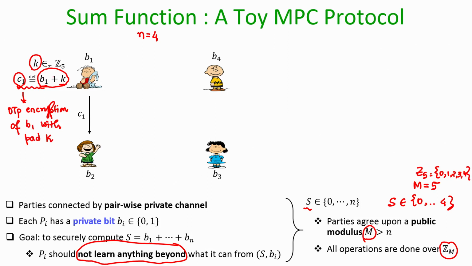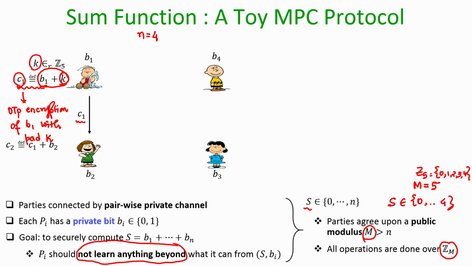And remember, this plus operation is performed modulo 5, which means the value of C1 will remain in the range 0 to 4, because every time the value crosses 4 we perform the mod operation. P2 will know that whatever value it is receiving is an OTP encryption of the bit B1, but since the pad k is uniformly random, it does not reveal anything about the actual value of the bit B1.